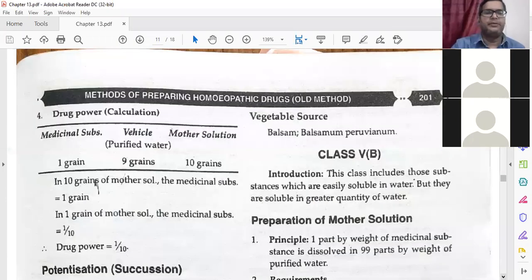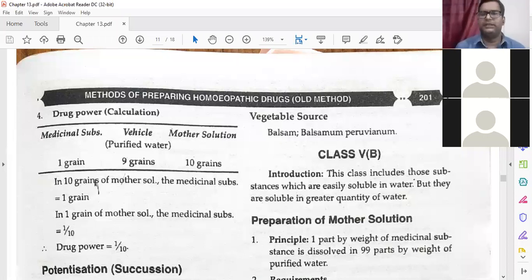The next part is not so complicated here, you just have to take 1 part and 9 parts. Drug power calculation: medicinal substance 1 grain, vegetable or mother tincture, and the vehicle 9 grains, making 10 grains. So in 10 grains of the mother solution, the mother substance is 1 grain. One in 1 gram of mother substance, 1 by 10, the drug power is 1 by 10. It is very clear.